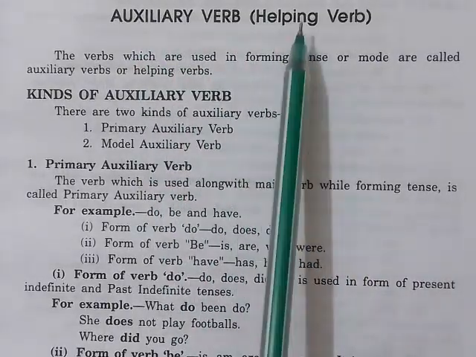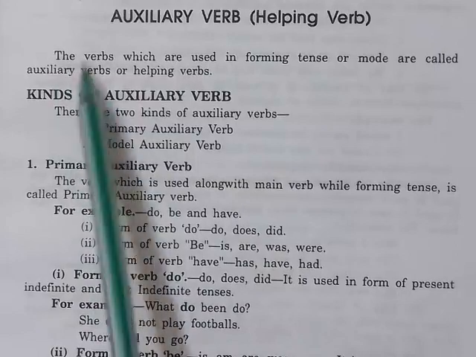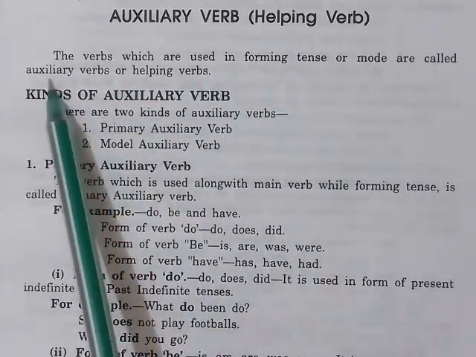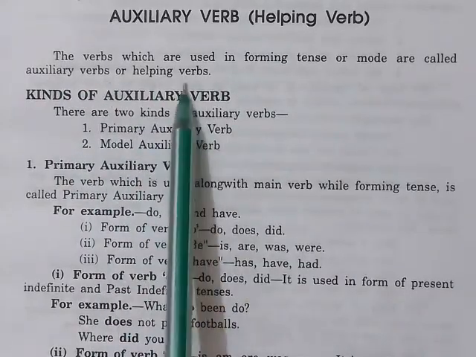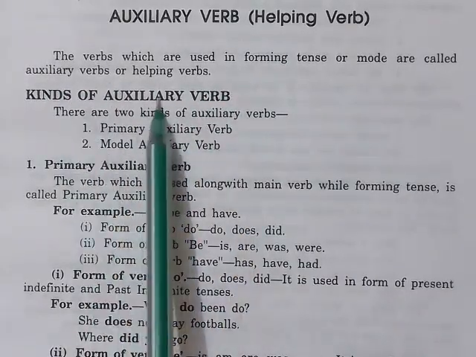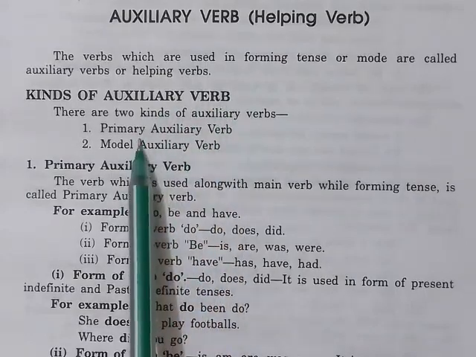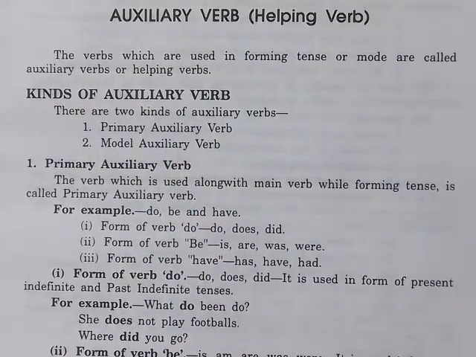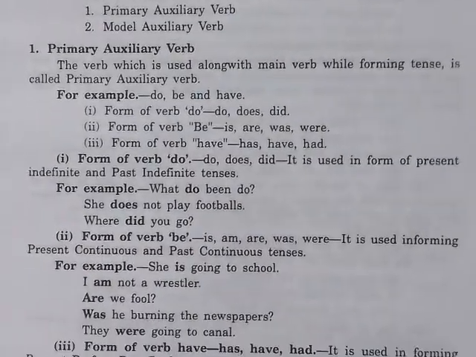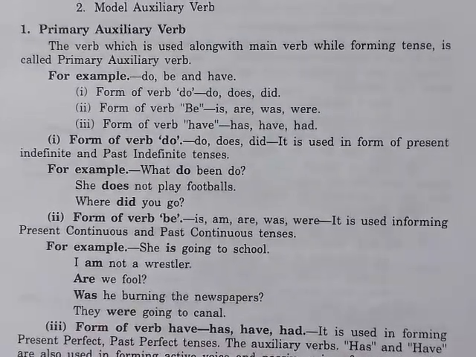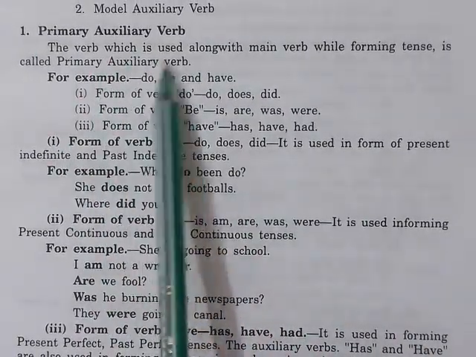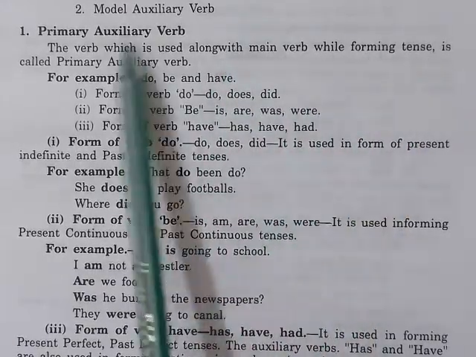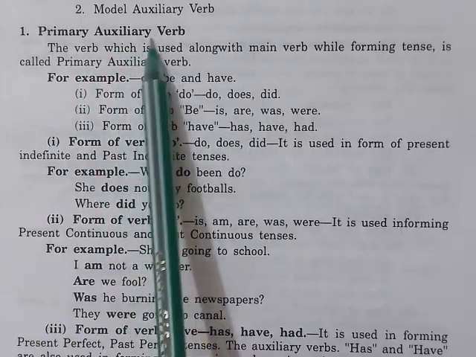Auxiliary verb or helping verb. The verbs which are used in forming tense are called auxiliary verbs or helping verbs. There are two kinds of auxiliary verb: primary auxiliary verb and modal auxiliary verb. The verb which is used along with the main verb while forming tense is called a primary auxiliary verb.